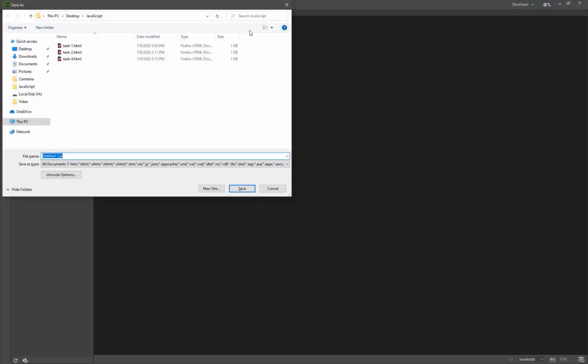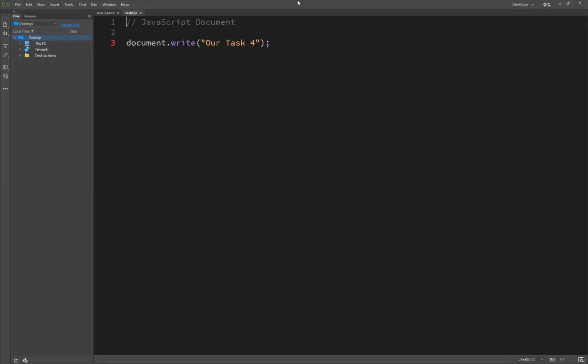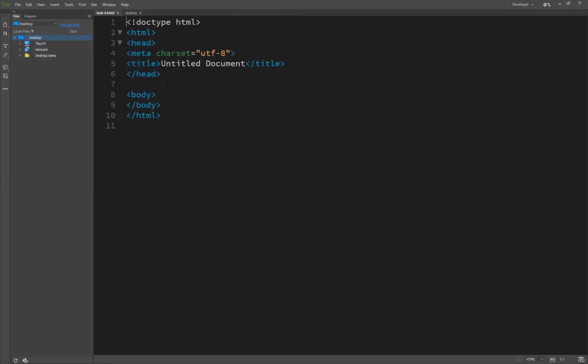We save this file as task4.js, and we are not writing any JavaScript code inside the script tag here.